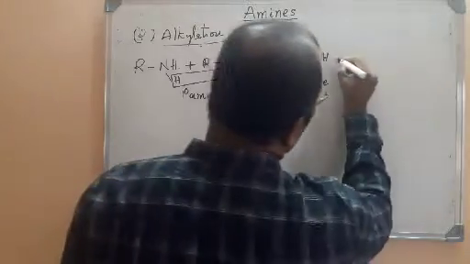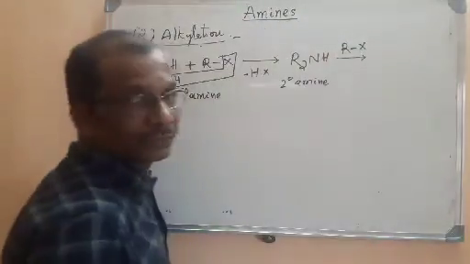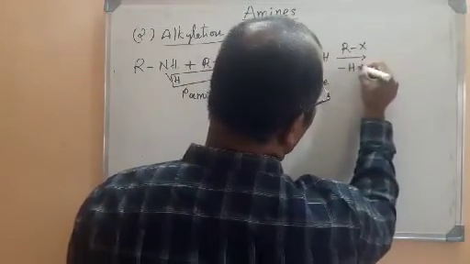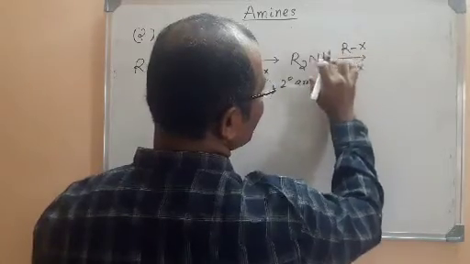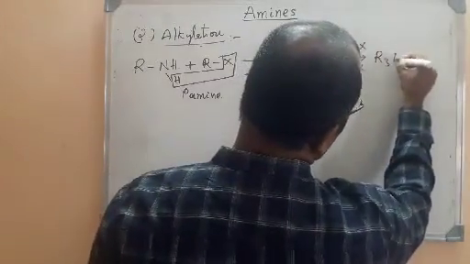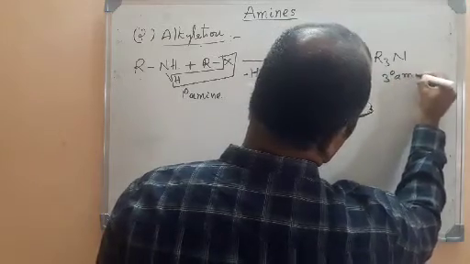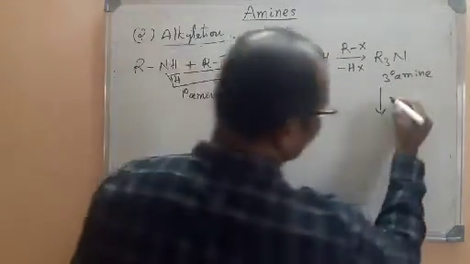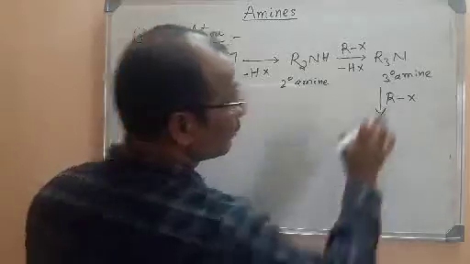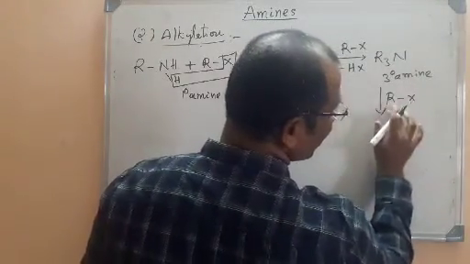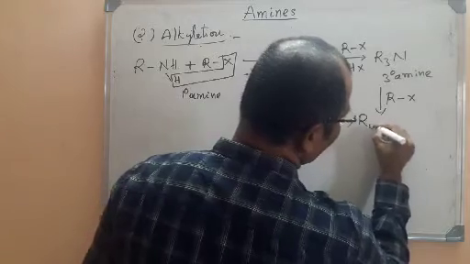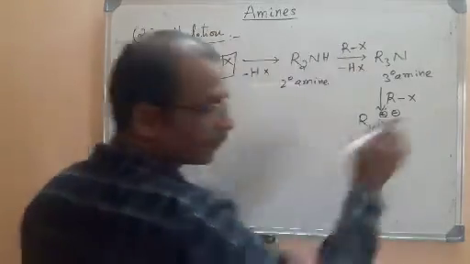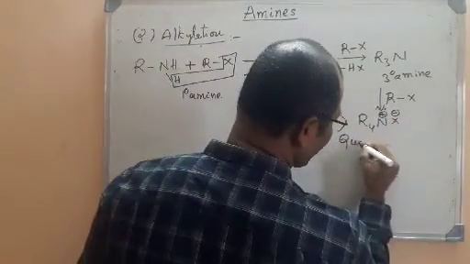It can be continued further. I can take one more alkyl halide. The same thing happens: H and X will be removed, and this H will be replaced by an alkyl group. It will become R3N, a tertiary amine, and it can be continued with one more molecule also. So one more alkyl halide is taken. We are going to get three alkyl groups here and one more, so it becomes R4NX.